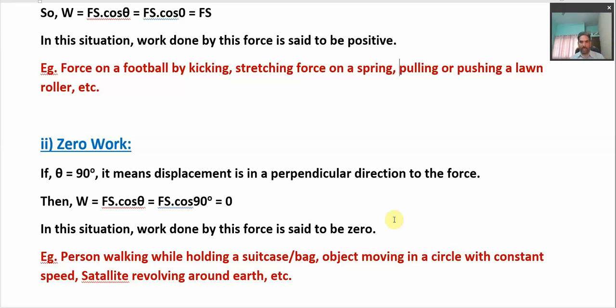So there can be different situations. We can think about this example. This will make you understand the situation even more clearly.